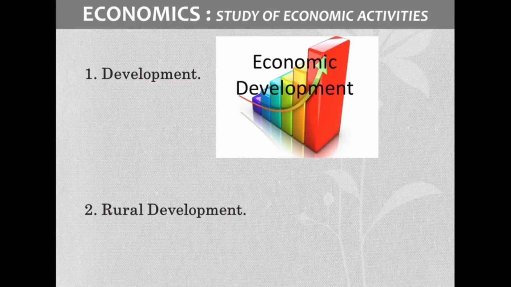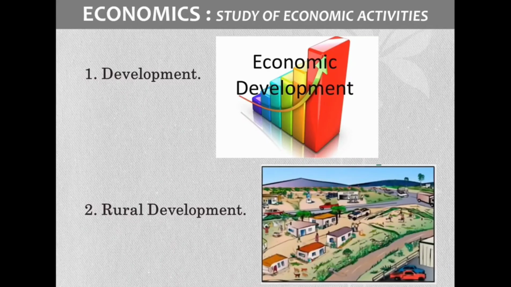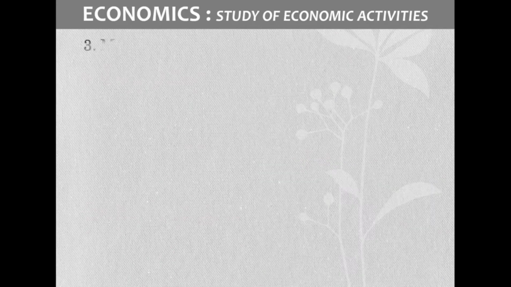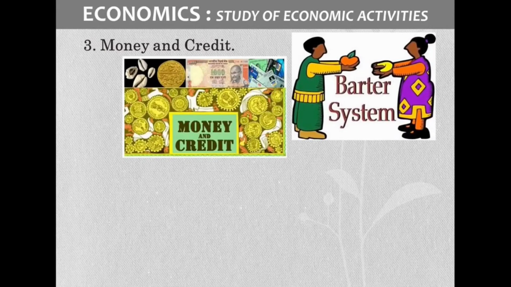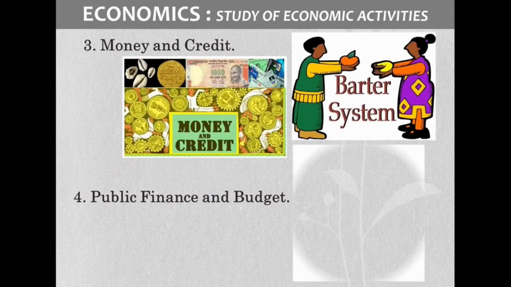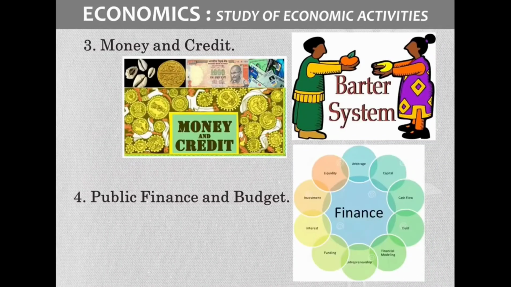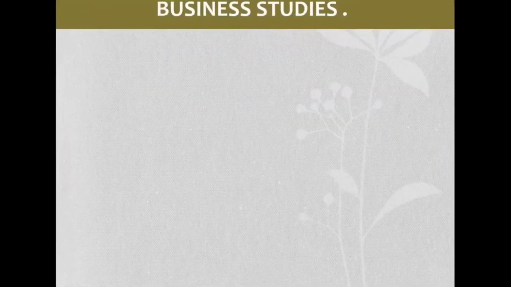And the second one, rural development. In this rural development, what is the role of a Grama Panchayat? It means the concept of Mahatma Gandhiji to bring all the amenities available in the cities to the rural areas. That is the concept. Money and credit, that is also a very important chapter. In this chapter we discuss the role of RBI, the functions of RBI, and the measures for controlling credit, the quantitative measures and qualitative measures.